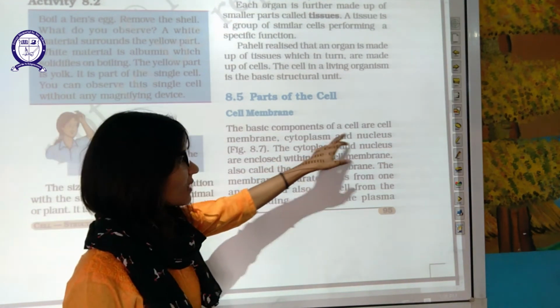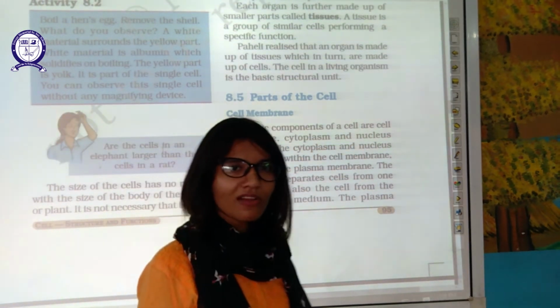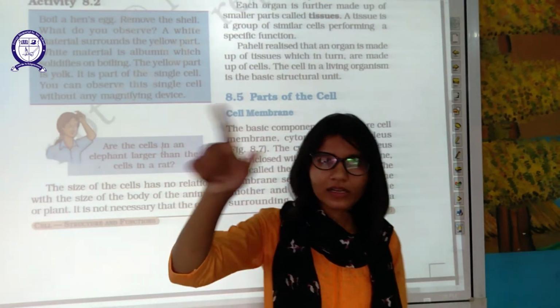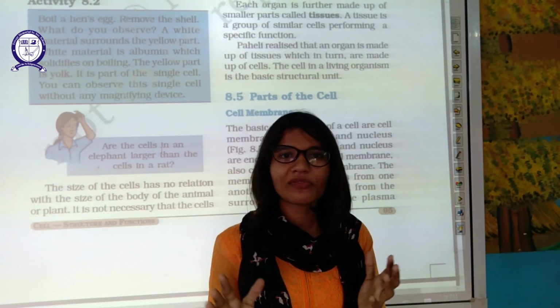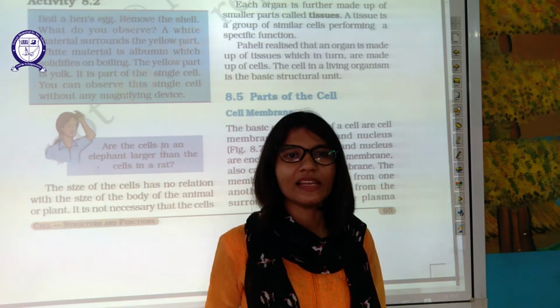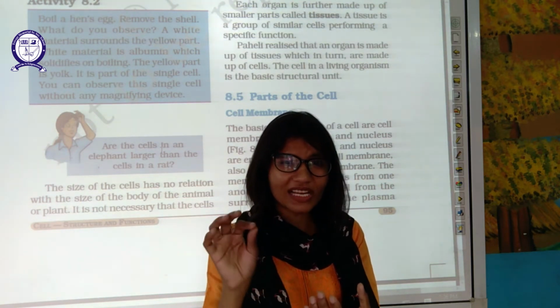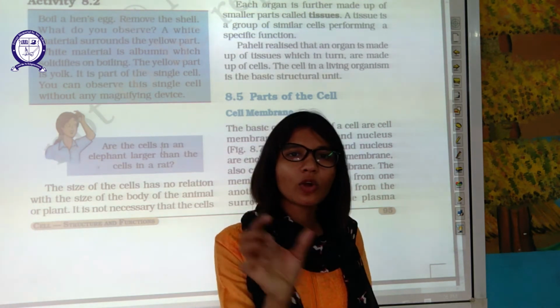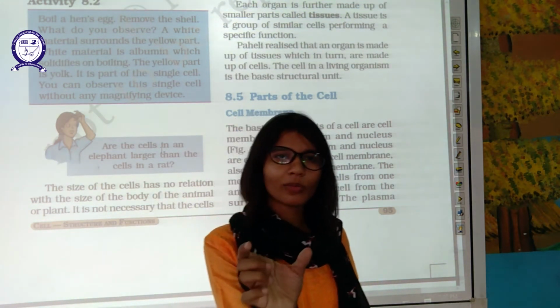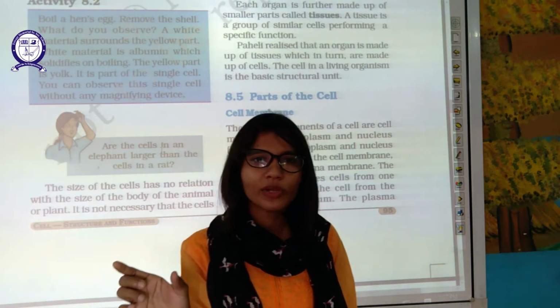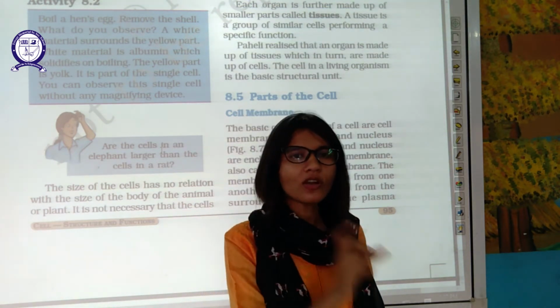Secondly, cytoplasm and nucleus. Firstly, the cell membrane. Then cytoplasm is a fluid which is filled in the entire cell. The cell is filled with that plasma-like liquid, jelly-like substance known as cytoplasm. Cyto means cell. Plasm is the fluid. The fluid of the cell is cytoplasm.